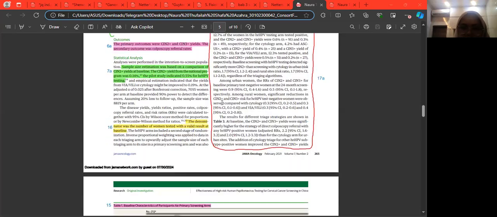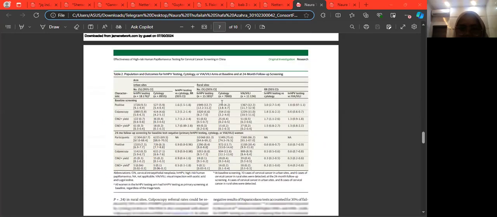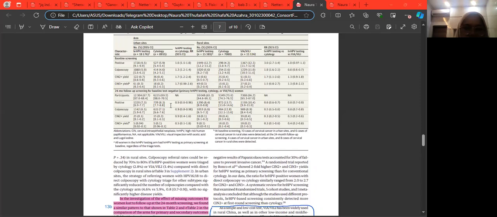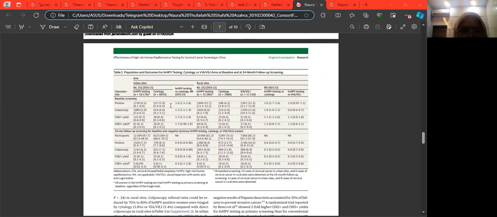This is the 13B. An investigation of the effects of missing outcomes for women lost to follow-up at the 24-month screening. We found a similar pattern to that shown in table 2 in the comparison of the arms' primary and secondary outcomes. Table 2. Yes, this is table 2.